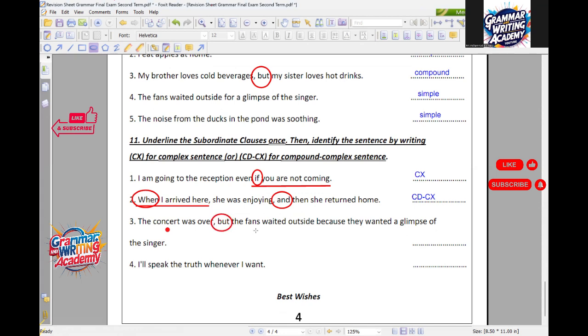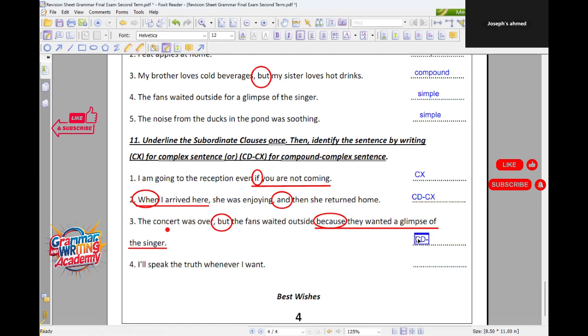Do you have here a subordinating conjunction or a relative pronoun? You have "because" here, right? And don't forget that from "because" to the end you have to underline. So in this case, Joseph, do you have a compound sentence or a compound complex sentence? Compound complex sentence. Okay, read number 4 also.